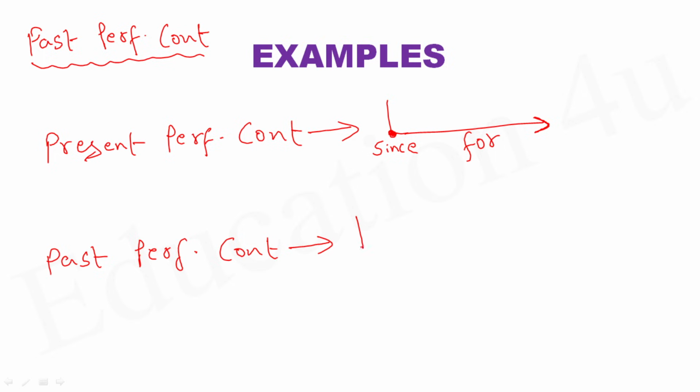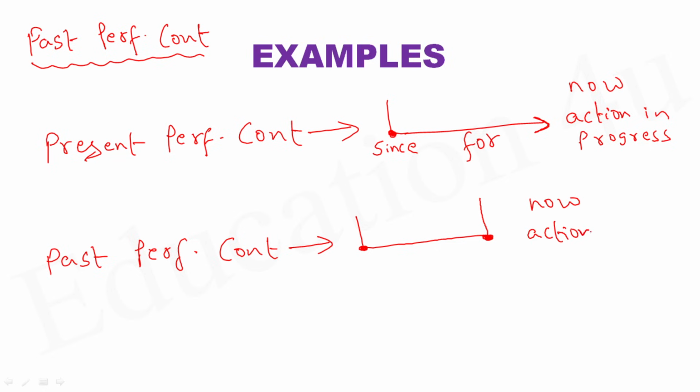However, when we talk about this tense called past perfect continuous, we use this tense when we talk about an action that started in the past and the action happened for some time and the action also ended in the past, which means the action is not in progress now. Here, the action is still in progress, even now. But here, now, the action is not in progress. I hope now the point is very clear.